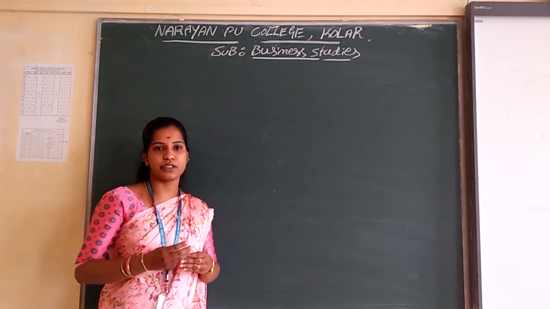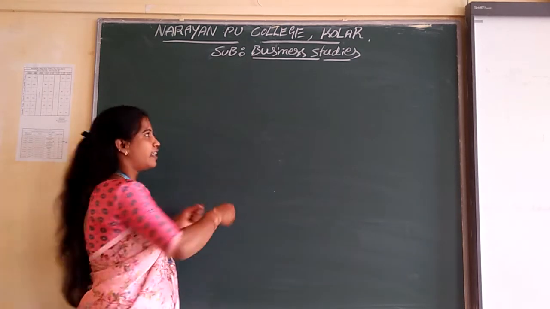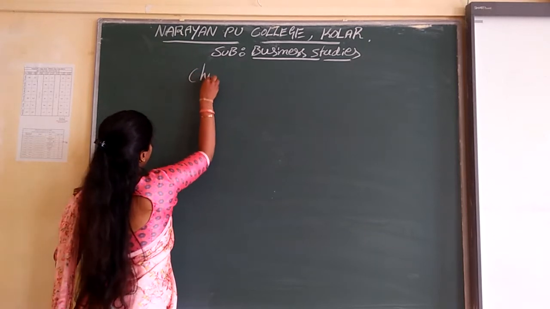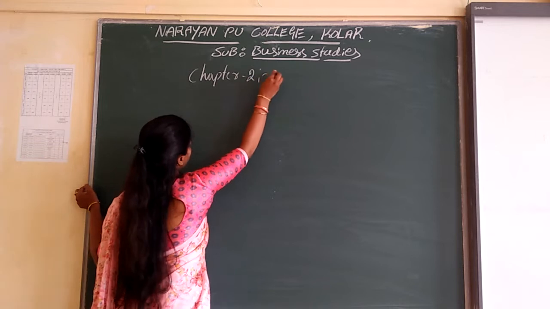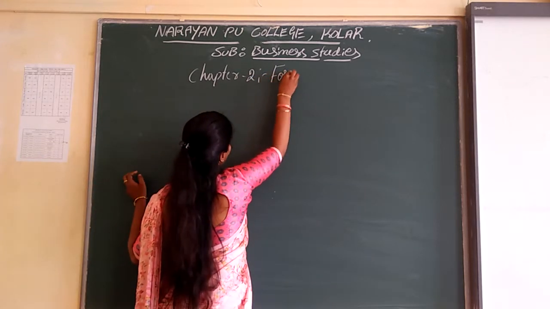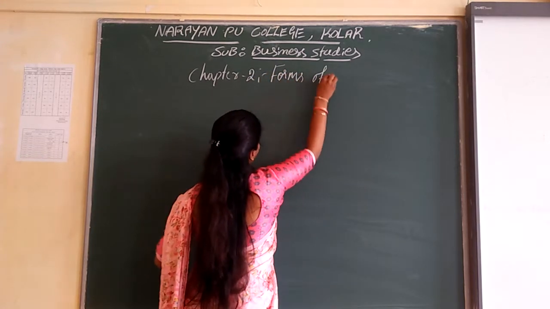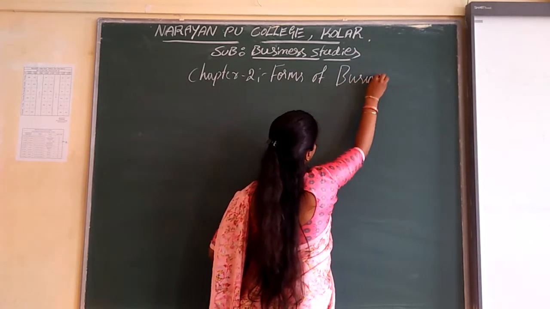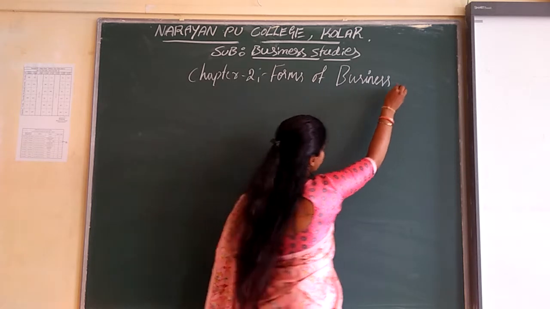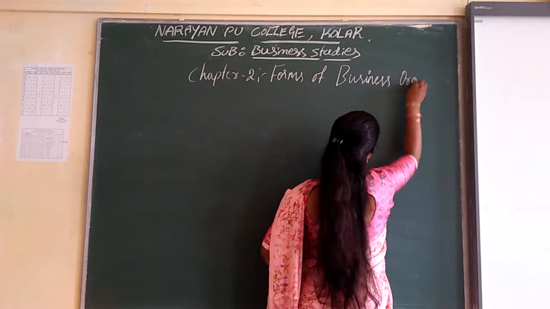Now let's move on to the new chapter, chapter 2: Forms of business organization.